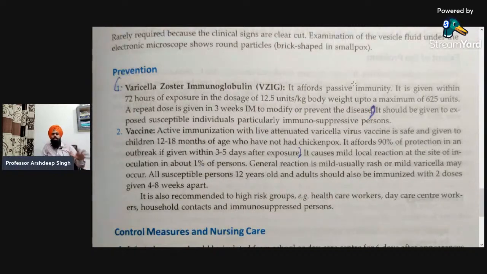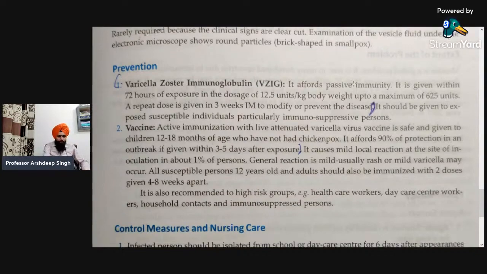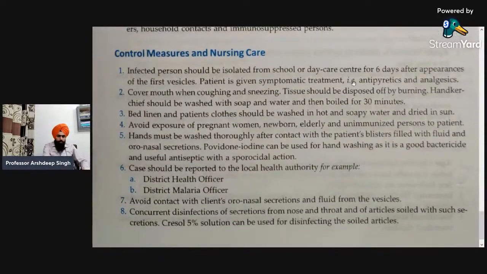Okay, so that is in terms of the dose that is given for the prevention of chicken pox in the various situations. Next, last in today's topic is what are the control measures and the nursing care involved. That is the main point. How we can control or manage the various types of complications or the clinical stages that may occur during the infection. So, what is the nursing care involved?